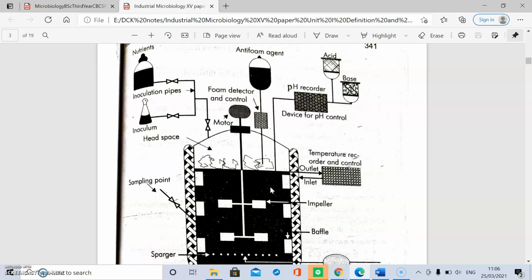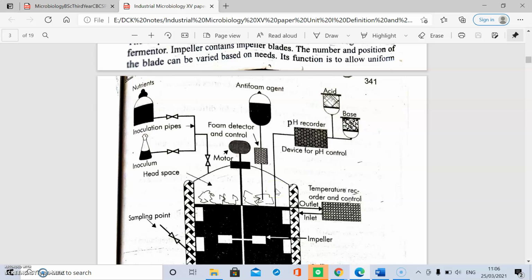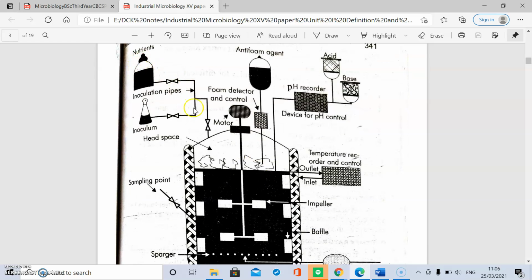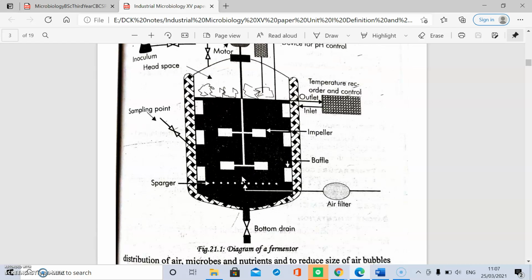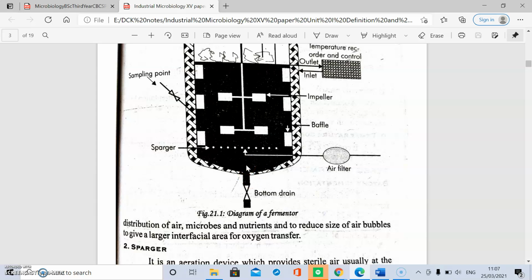If the pH increases, acid is released through the pH control device to maintain it. These are the nutrients which have to be added to the fermenter. The inoculum is also inoculated through the inlet in the fermenter. At the bottom there is the bottom drain; after completion of fermentation, the bottom drain is opened and the fermented product is taken outside.